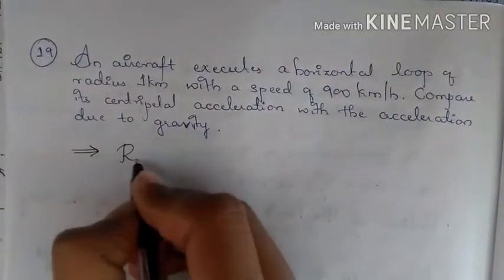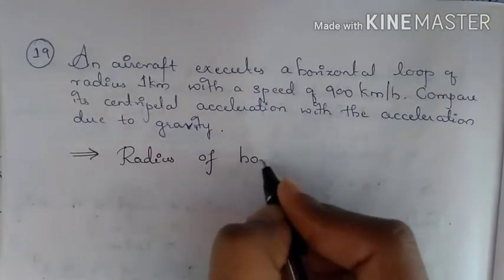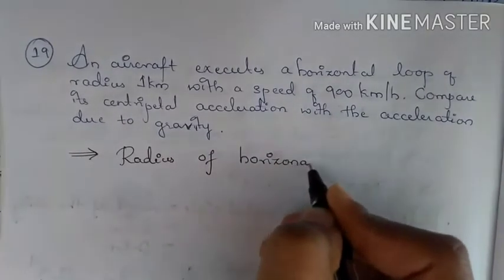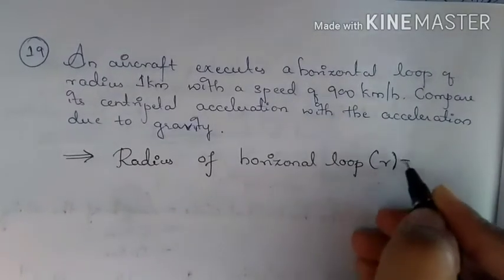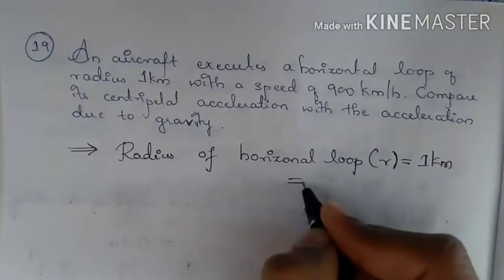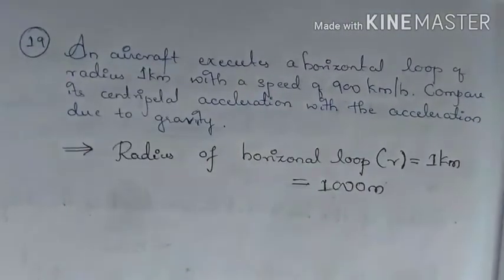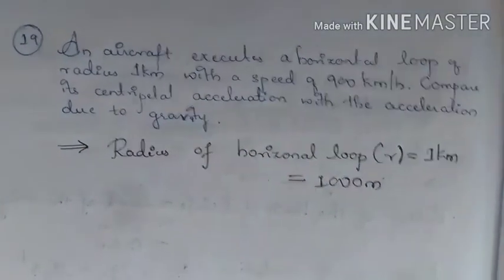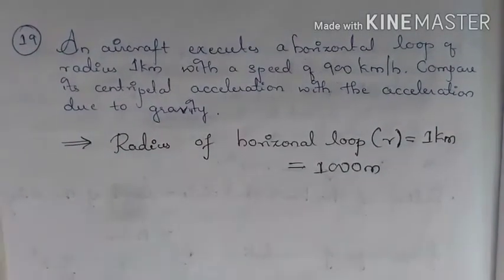What we have: radius of the horizontal loop, that is R, equals 1 kilometer. 1 kilometer is equal to how many meters? 1000 meters. 1 kg is equal to 1000 gram, and 1 kilometer is equal to 1000 meters.